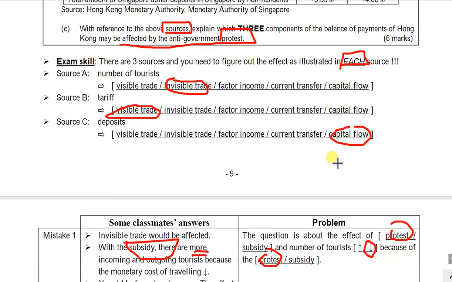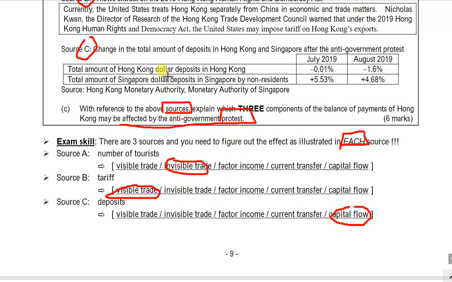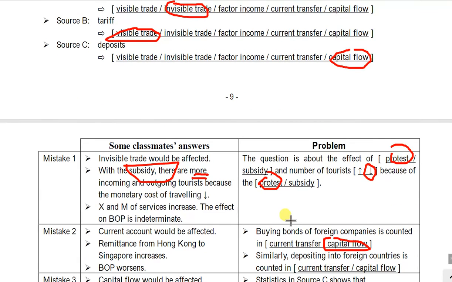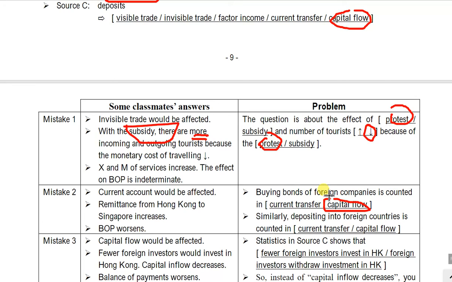And that's why if we withdraw the money from the banks in Hong Kong and deposit it into the banks in Singapore, I am hoping for the interest in the future, right? I'm doing a kind of investment. This is just like buying bonds of foreign companies. I'm lending money to the banks in foreign countries. In that case, this is not counted as the current transfer. Instead, it will be counted as capital flow. And that's why you shouldn't answer current account or current transfer. You should answer capital flow.